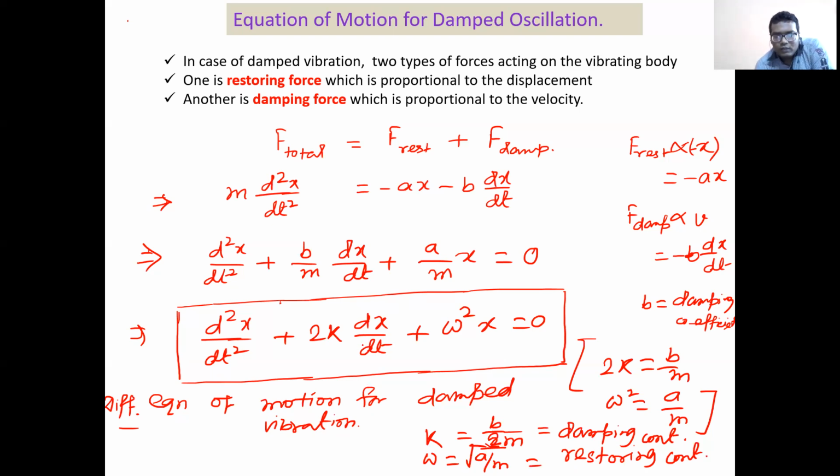Okay. So next we want to derive the solution of this equation. So how will we derive this? My differential equation is this one, d2x/dt2 plus 2k dx/dt plus omega square x equals 0, right?